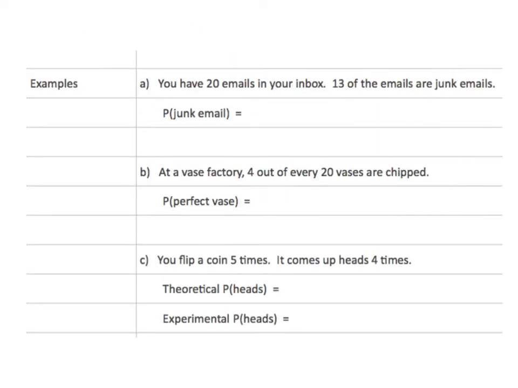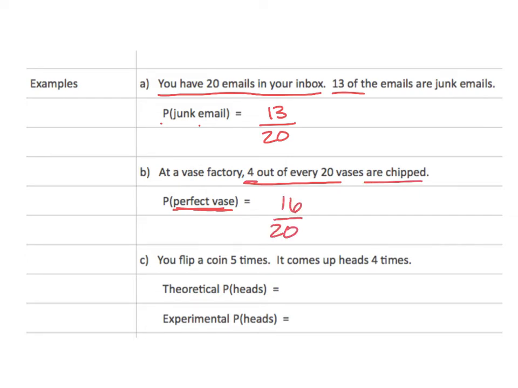So let's take a look at some examples. If you have 20 emails in your inbox and 13 of them are junk emails, what's the probability of junk emails? Well, you have 13 out of 20. There's your experimental probability. At a vase factory, 4 out of every 20 vases are chipped. So what's the probability of a perfect vase? Well, if 4 are chipped, that means 16 are not.